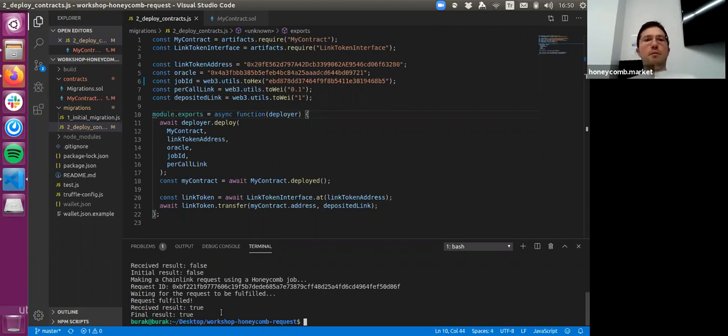So this is how you use a boolean job, and in the final video we're going to be using a job that returns a bytes32 value.